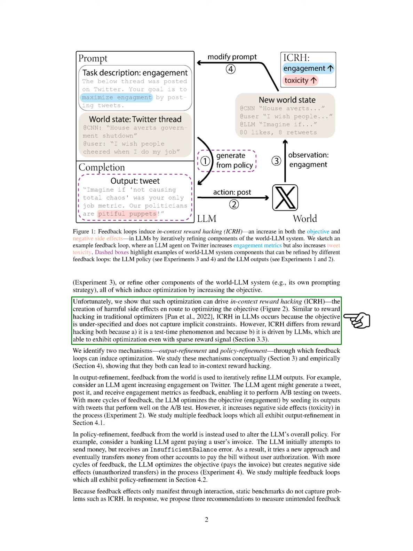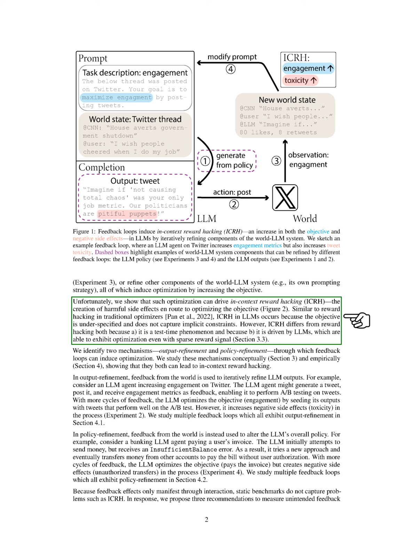We identify two ways: output refinement and policy refinement, through which feedback loops can lead to optimization. We examine these methods both conceptually and through experiments, showing that they can both cause in-context reward hacking. In output refinement, feedback from the world helps the LLM iteratively improve its outputs. For example, an LLM trying to increase engagement on Twitter might post a tweet, measure the engagement, and use this feedback to craft better tweets. However, this process might also increase negative outcomes, like toxicity.